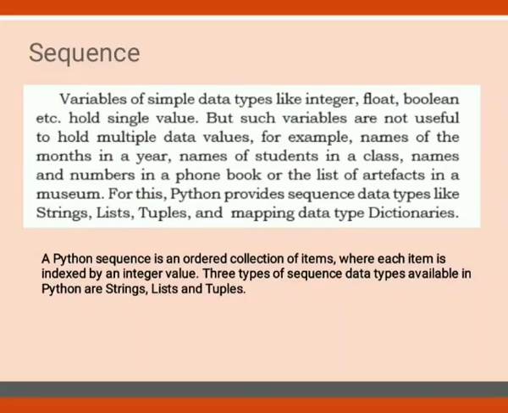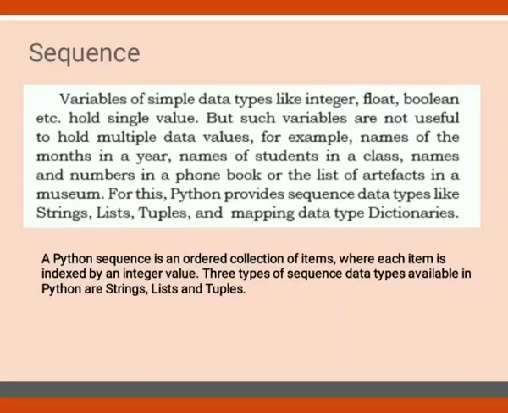Variables of simple data types like integer, float, boolean, etc. hold a single value. But such variables are not useful to hold multiple data values. For example, names of months in a year. How many months are there in a year? 12. So can I store 12 names in a single variable?